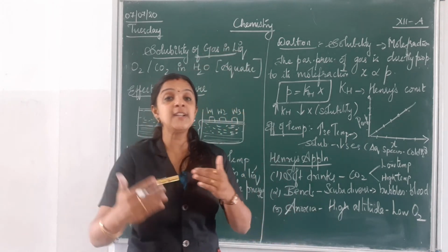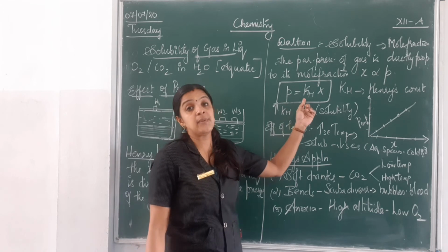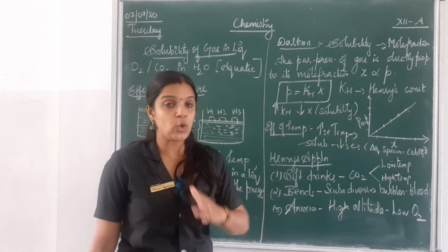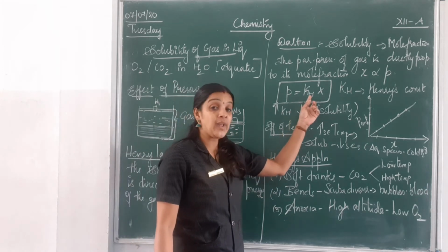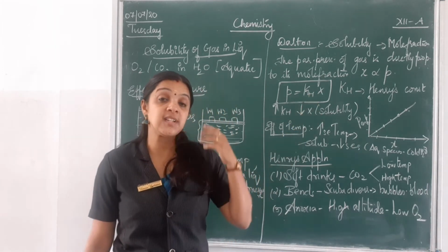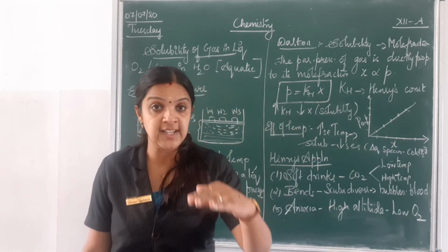Different values of Henry's constant for different gases will help us find out the solubility of that particular gas in a liquid. For example, when you have a higher value of KH, when your Henry constant becomes high, the solubility of the gas will be very, very less.